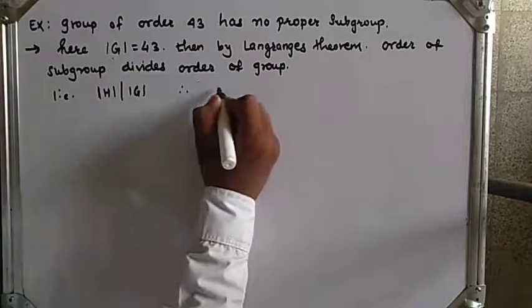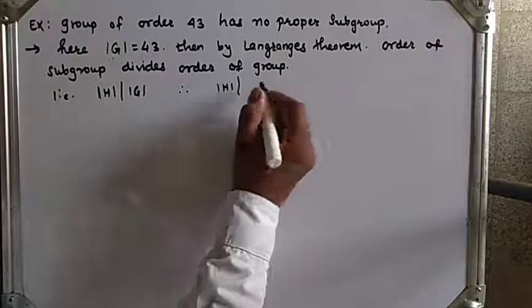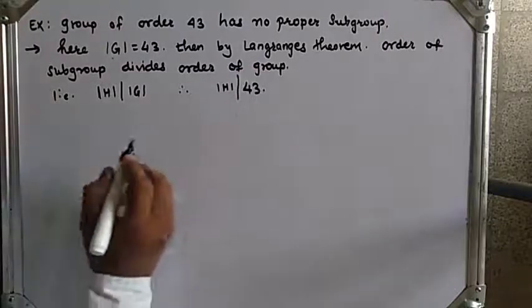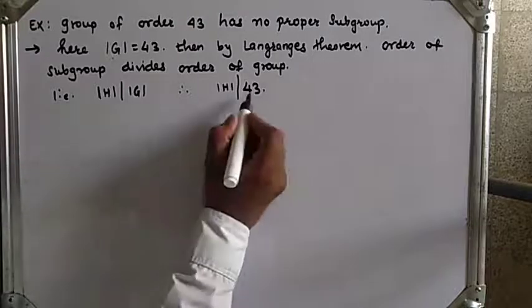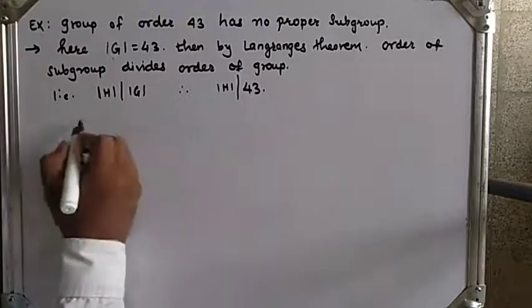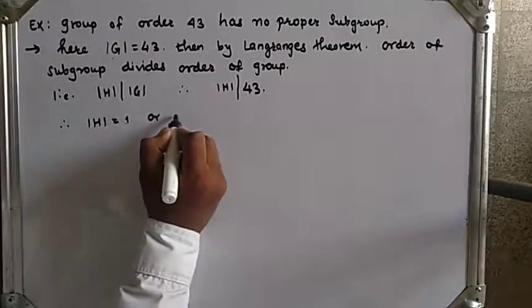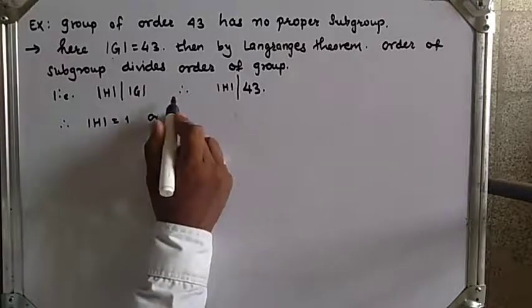Therefore, what will we get? The order of H divides 43. Therefore, it is only possible that, since 43 is a prime number, the order of H is equal to 1, or the order of H is 43.